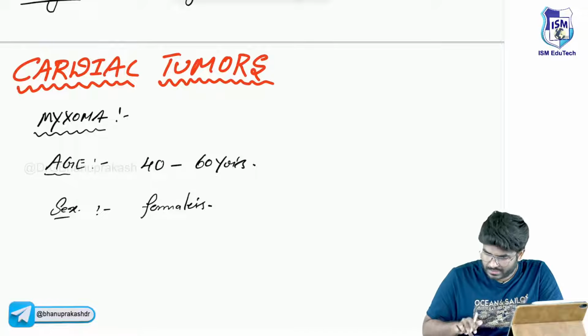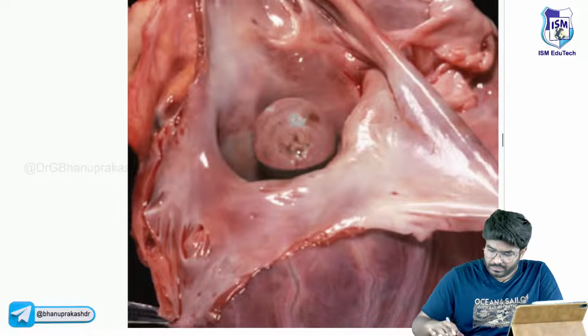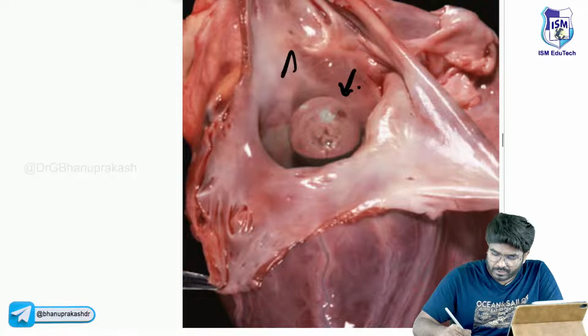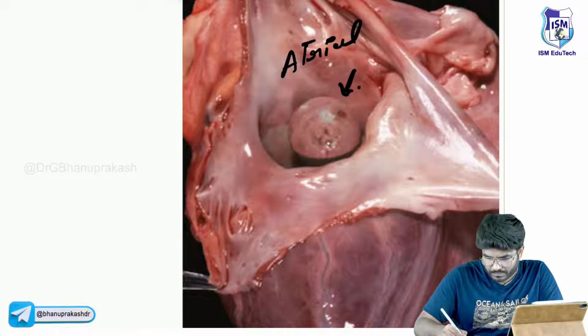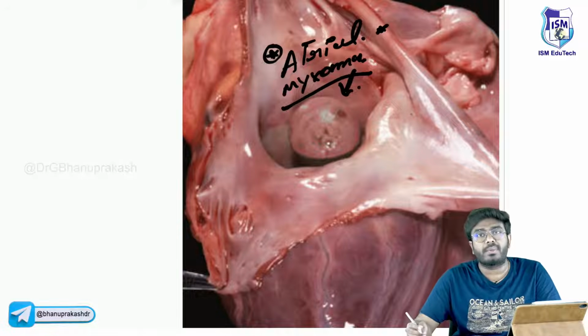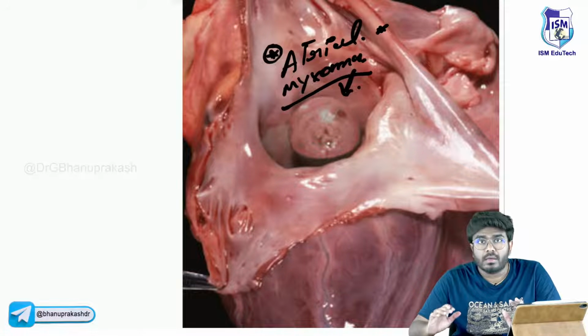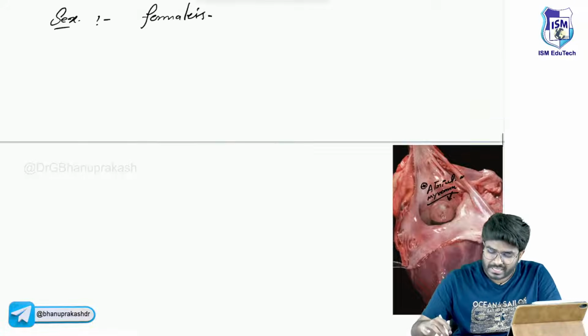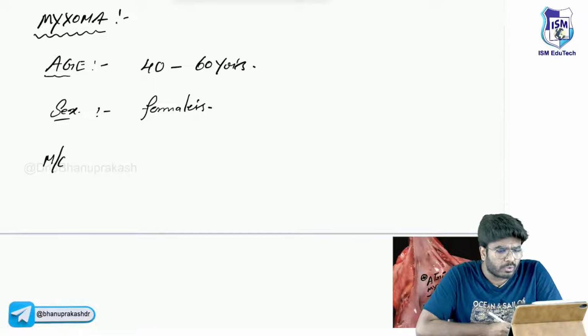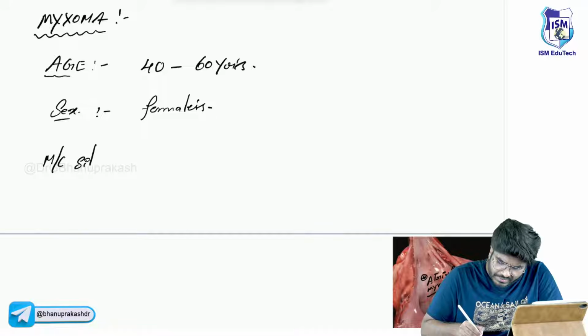Okay, females. Now you can very clearly see here, this is the myxoma, which is also called the atrial myxoma. It's a tumor, sir. It's a benign tumor. It's not a cancer. It's a benign tumor that is occurring in the left atrium, the most common site of this tumor.